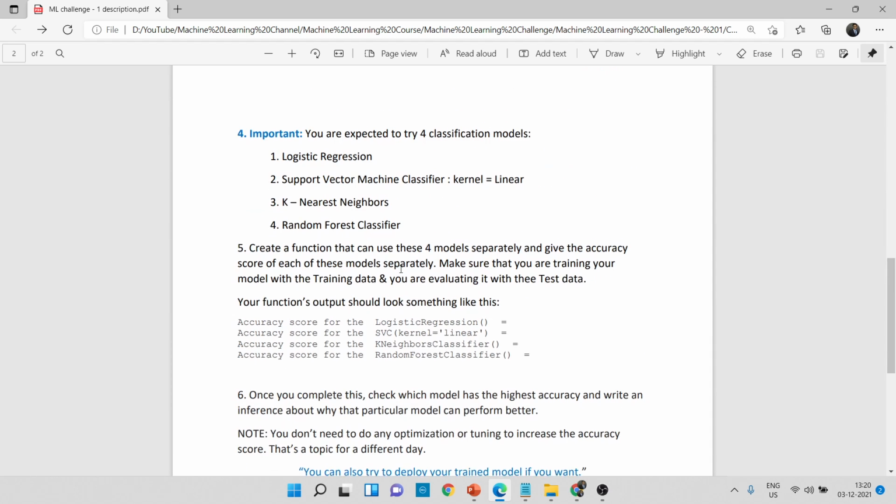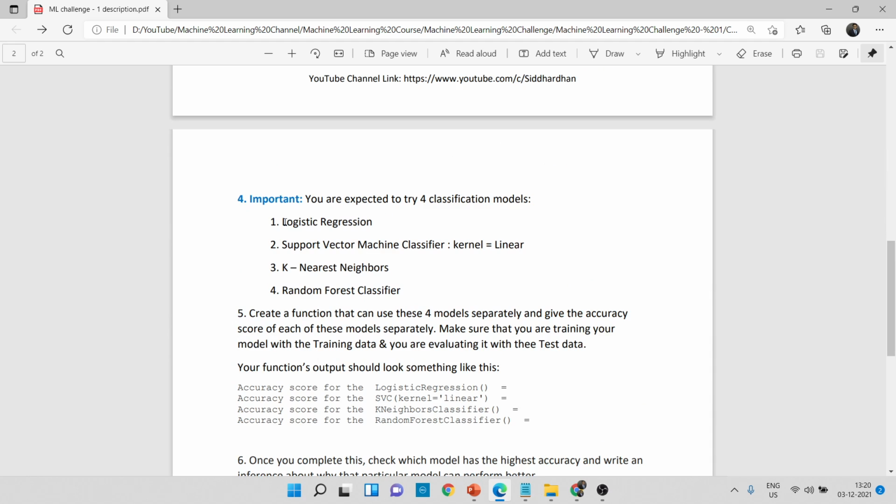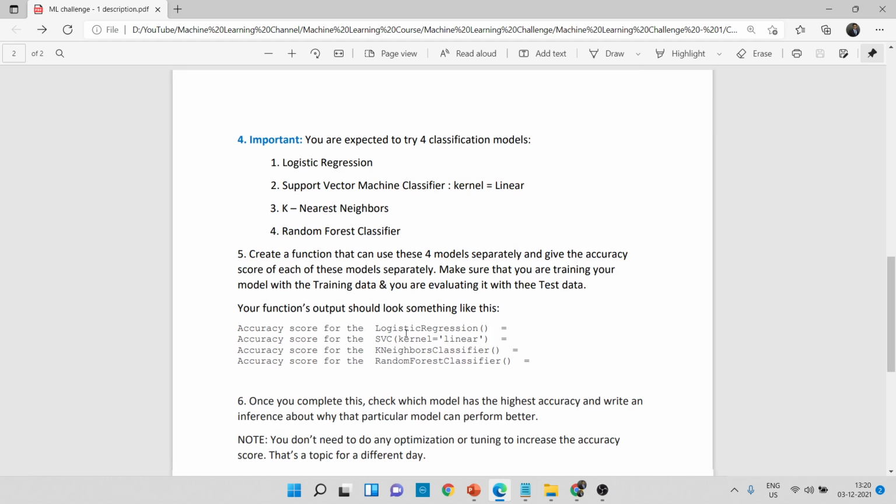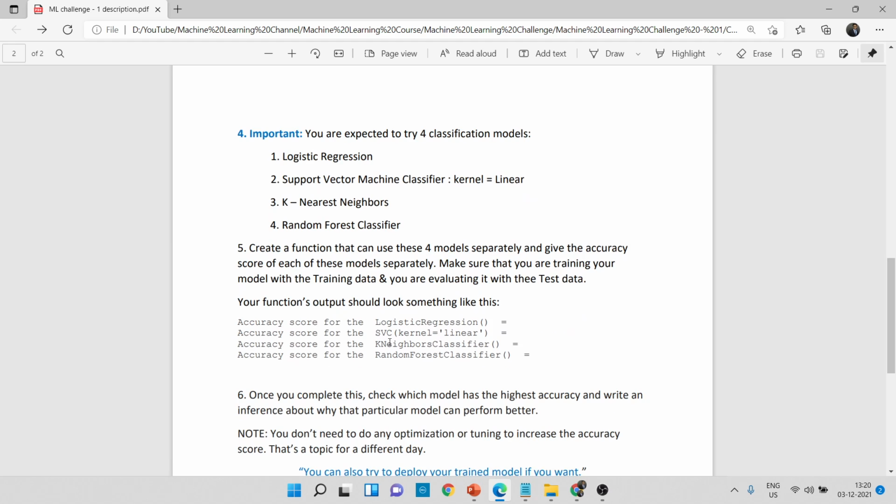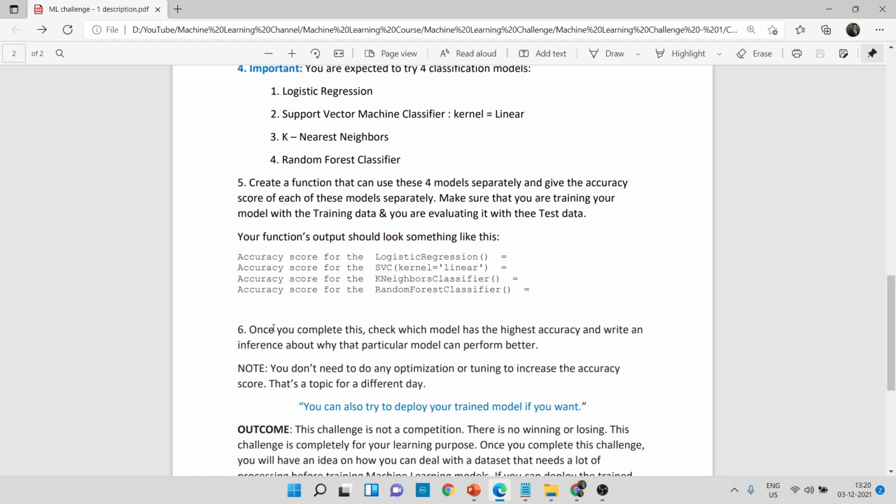For the training part, you will be having four models. You should use logistic regression, a support vector machine classifier using linear kernels, k nearest neighbors and a random forest classifier. You should create a function that trains all these models separately and gives the accuracy score for all four models. After that, you need to mention which model is the best, which model has the highest accuracy, and why that model has the highest accuracy. So you should write an inference about that.